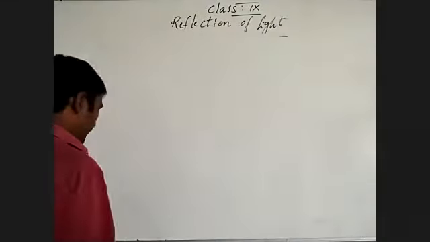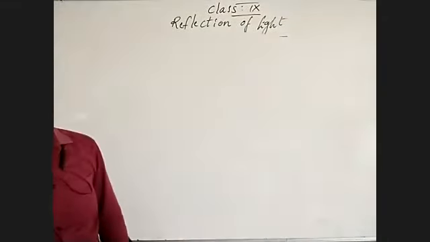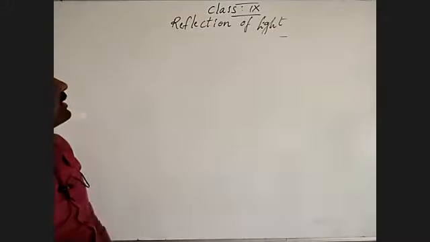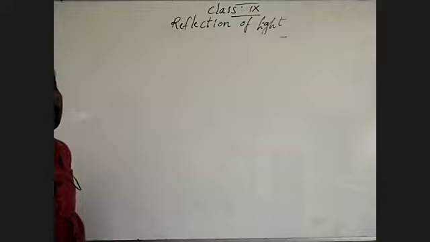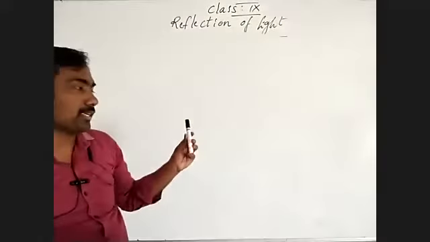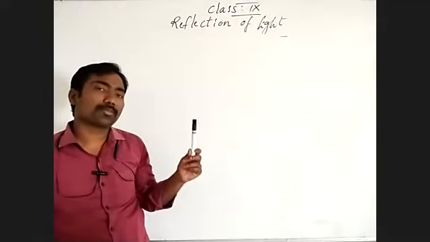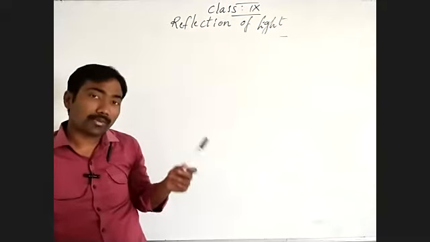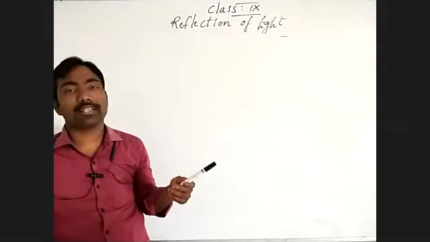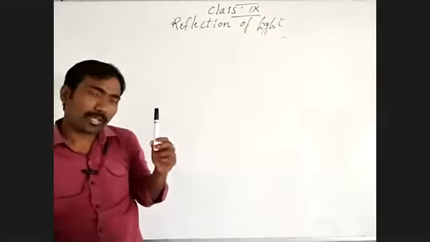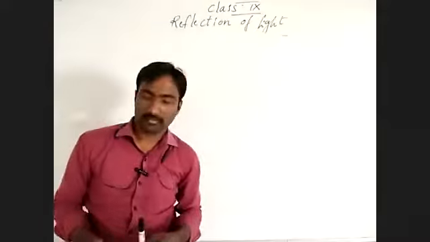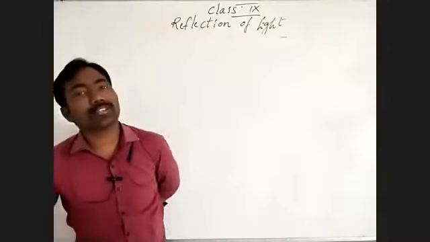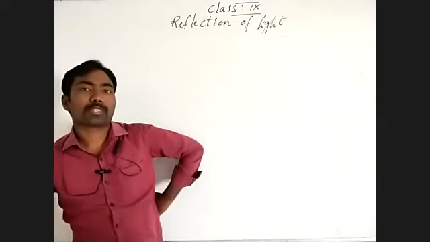Then coming to our lesson, which is the reflection of light. Are you able to see this marker? How is it possible to see? Generally, we can say with our eyes, of course. But are you able to look directly at the marker? Are you getting a direct image of the marker? No. Can you look directly at the sun at noon time?